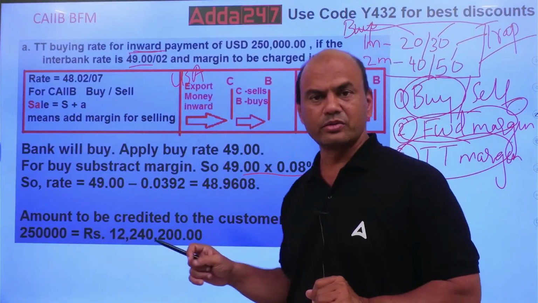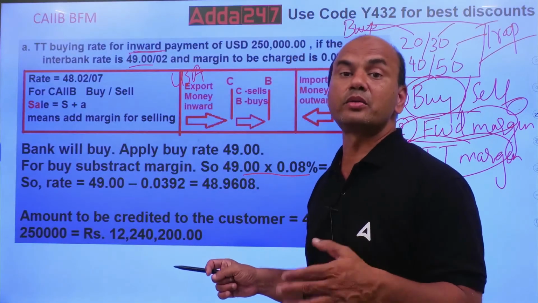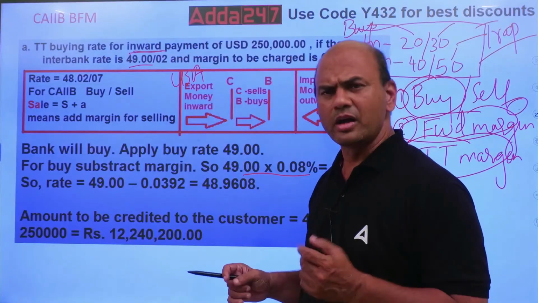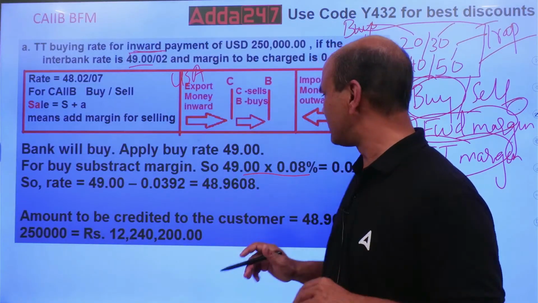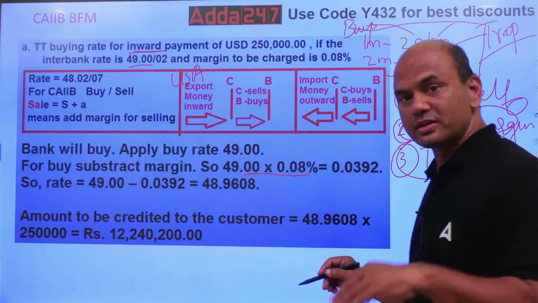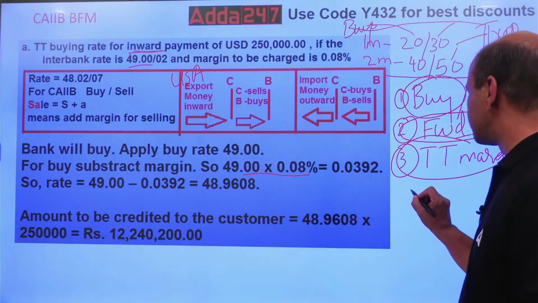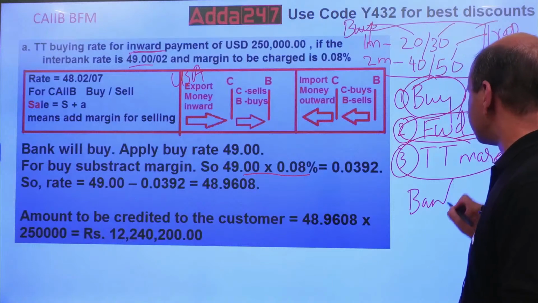If they ask you, find the amount to be credited to the account of the customer. Amount to be credited means what? Simple, the logic is very simple. I am buying the dollars. See, this is the bank, and this is the customer.